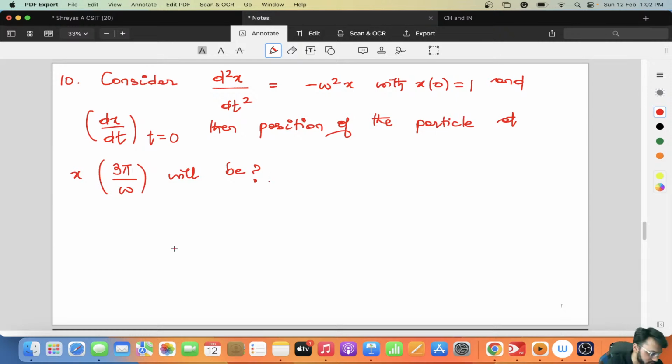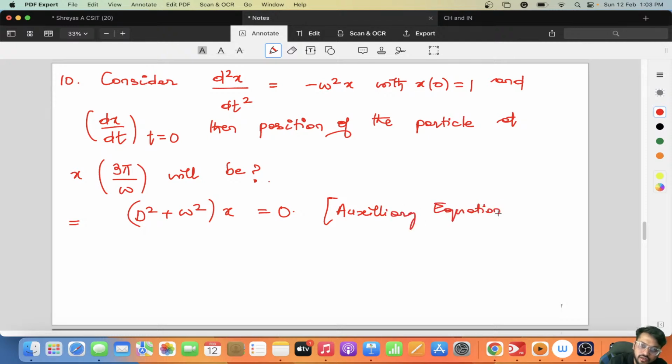There were no options for this. So this is a differential equation question, a linear differential equation of which order? This is a linear differential equation of second order. So first is the characteristic equation, that is D square plus omega square into x, D square x is equal to 0. This is your auxiliary equation. This we call the auxiliary equation.